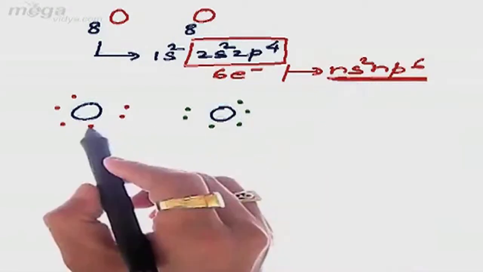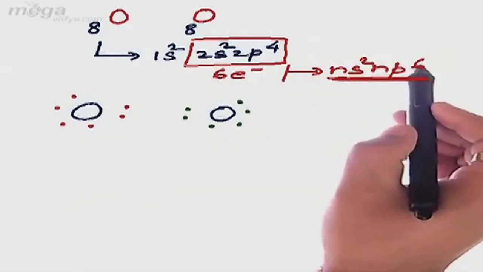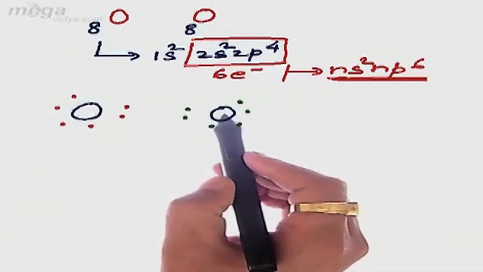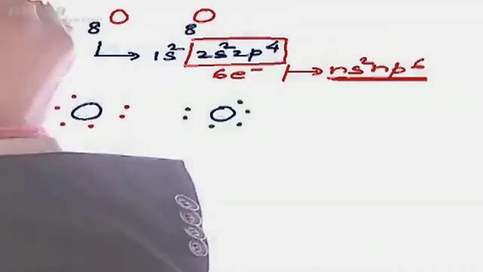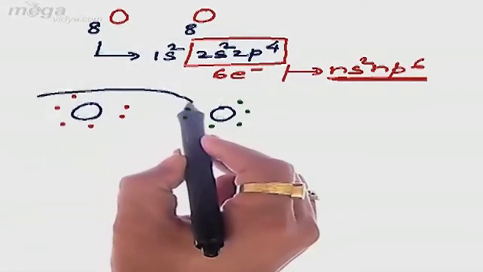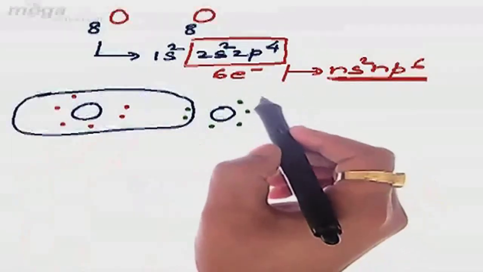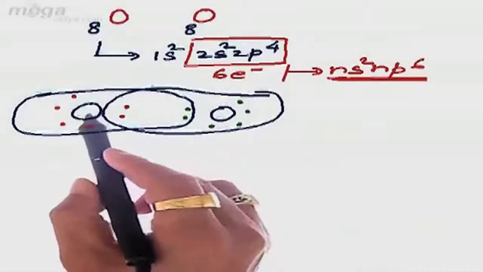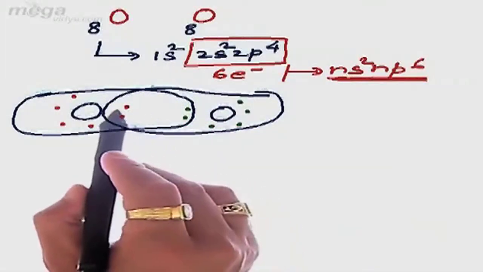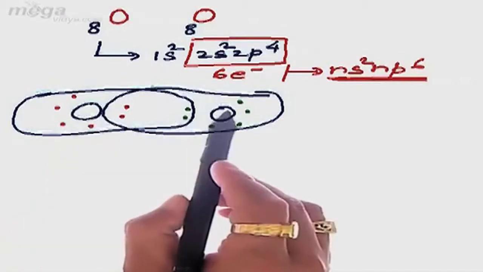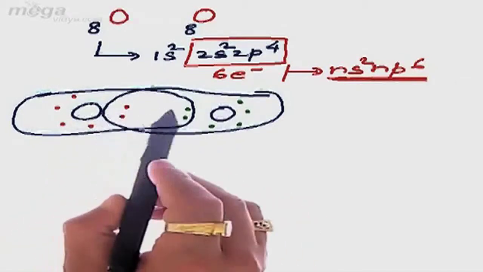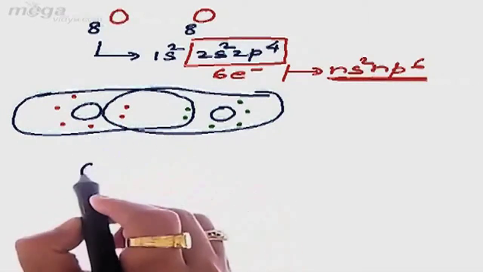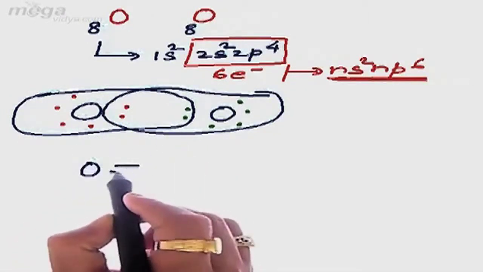Now to attain ns2 np6 configuration, that is 6 plus 2, 8 electrons, both these oxygen atoms require 2 more electrons. So the first oxygen atom will use 2 electrons of the other oxygen atom, whereas the second O will also use 2 electrons of the first O atom. That means both these oxygen atoms are mutually sharing 2 electrons with each other, so we can represent the bond between the two atoms as O double bond O.